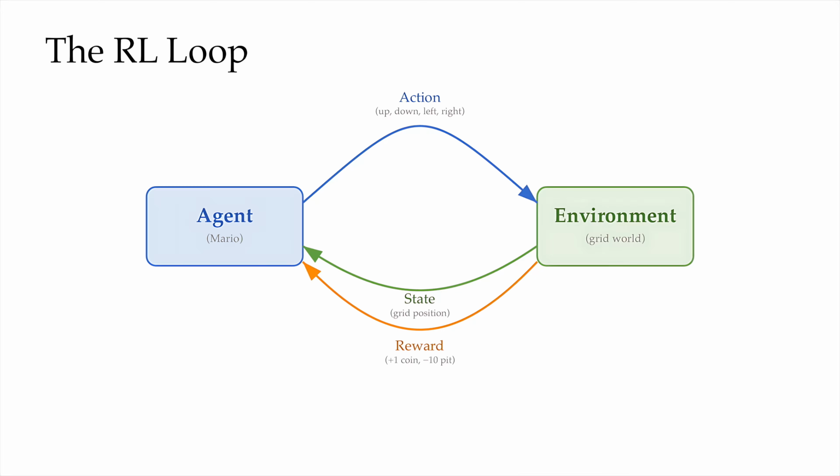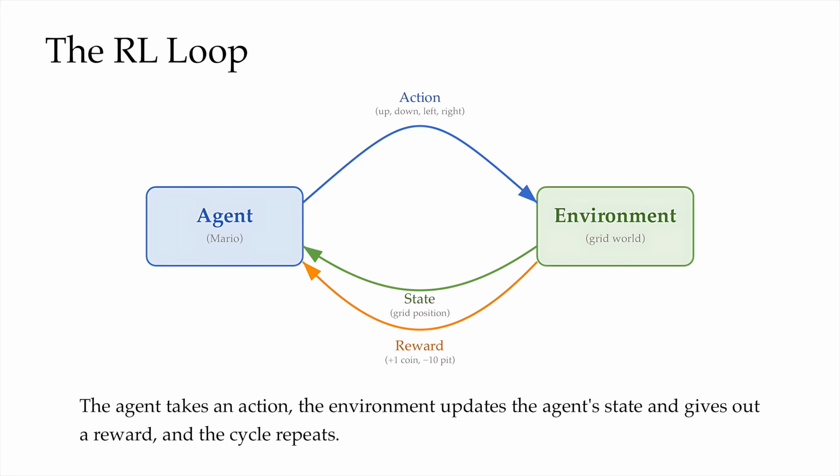Let's go over the high-level RL review now. Here's the familiar picture. Agent on the left, environment on the right, action goes out, state and reward come back, and we repeat. Two things worth noticing. First, the boundary between the agent and the environment is itself a modeling decision.